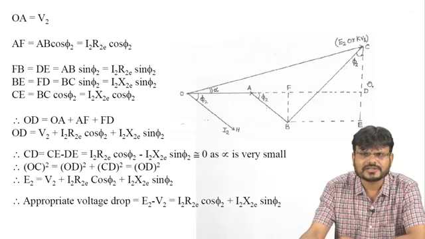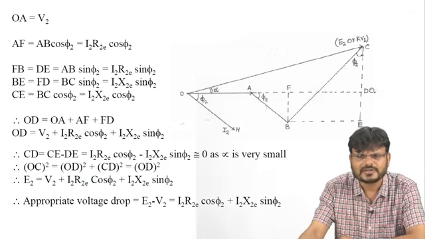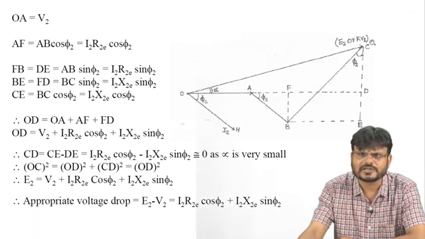So now you are interested to calculate the value of this CD. You have calculated this component because we are interested to calculate this component, right? So just apply the Pythagoras theorem. That means OC square is equal to OD square plus DC square. This component we have already calculated. Now we are trying to calculate the value of this CD, and you already have the value of this CE. So CD can be written as CE minus DE, right?